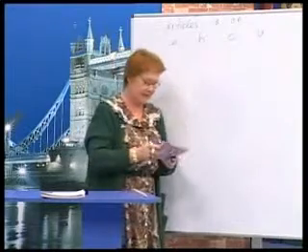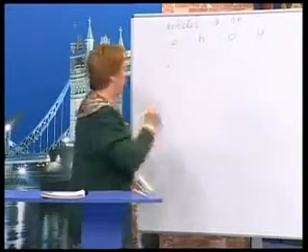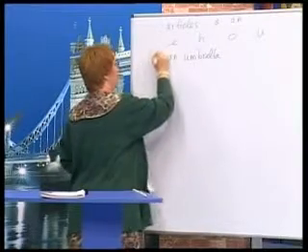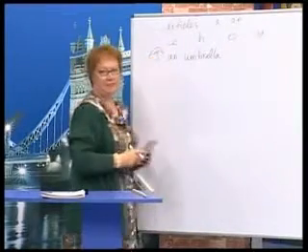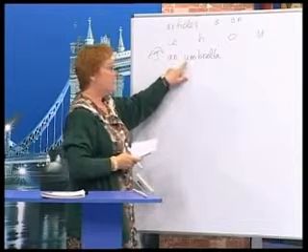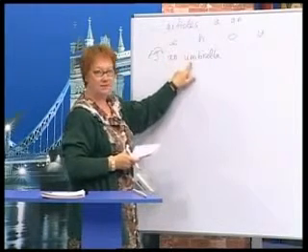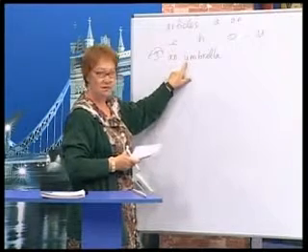Now let me show you some examples. Here's one. An umbrella. An umbrella. We haven't seen umbrella before. An umbrella. Okay? Starts with U. It's a vowel. An umbrella. Because it's a sound.